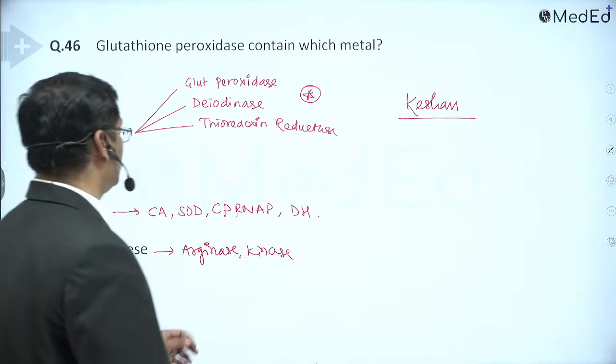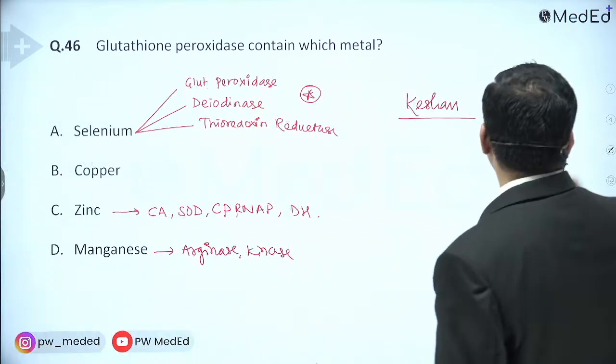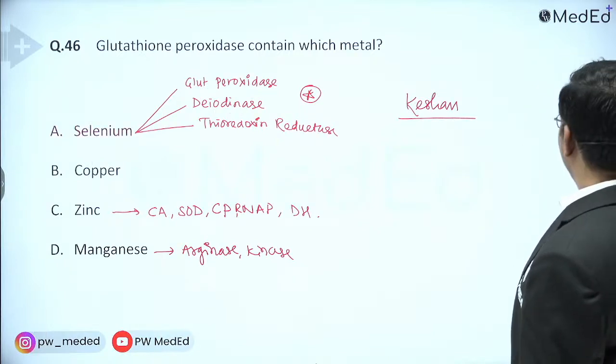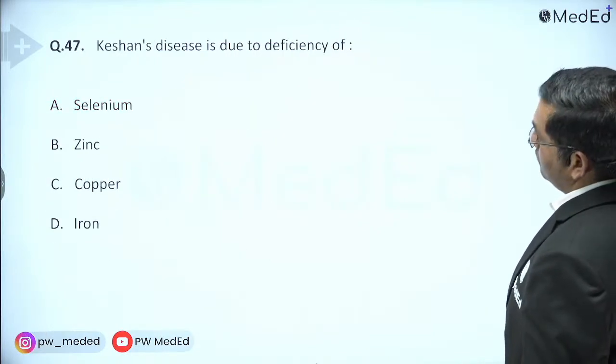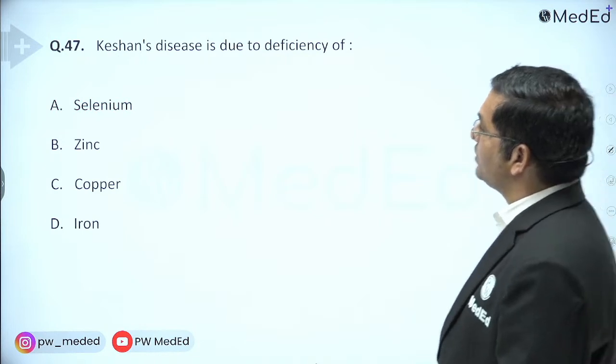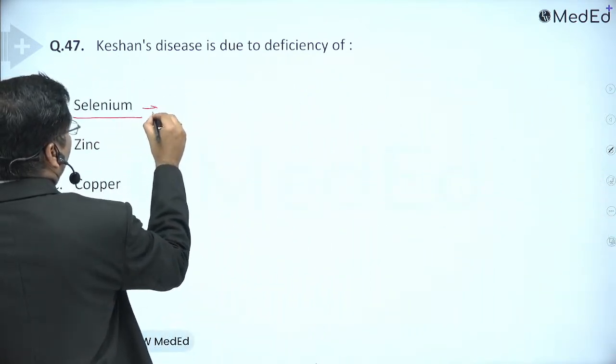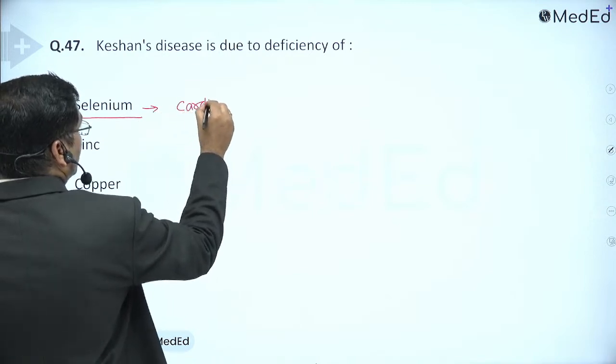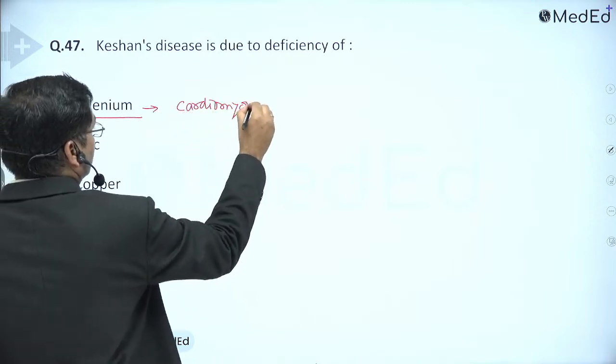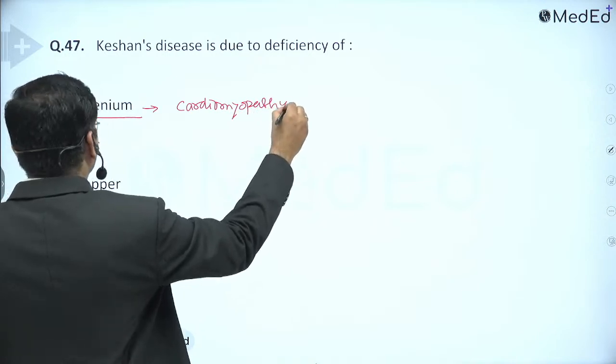So here the answer is selenium. Keshan disease is due to deficiency of selenium. That is, there is cardiomyopathy in selenium deficiency.